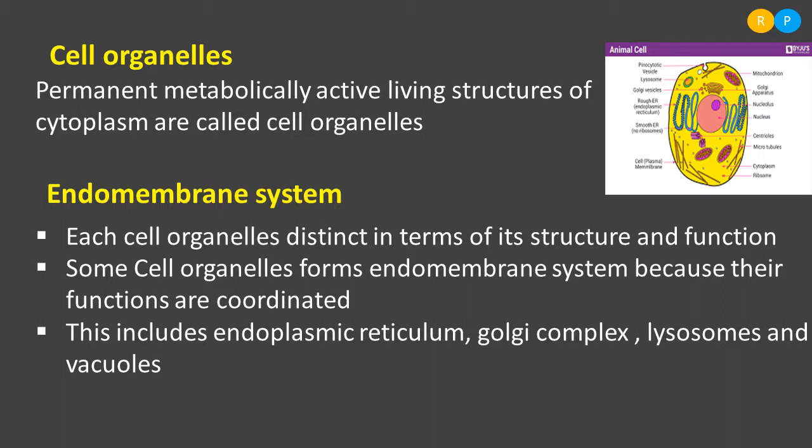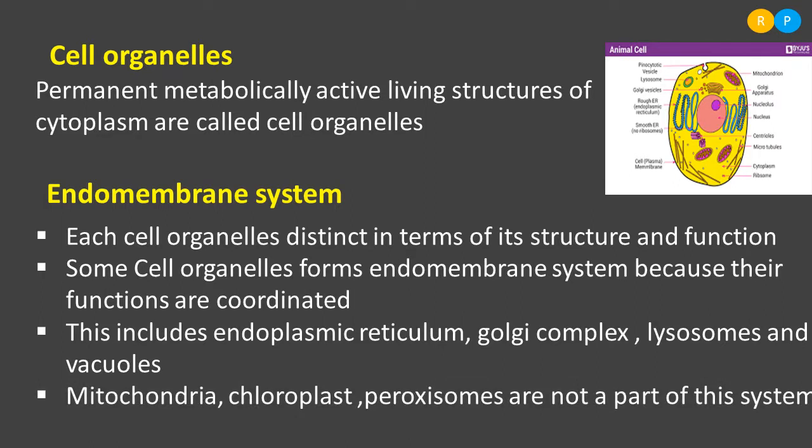And mitochondria, chloroplast and peroxisomes are not a part of the endomembrane system because they are not functionally coordinated with the endoplasmic reticulum, Golgi apparatus, lysosomes and vacuoles. Clear? Because they are not coordinated functionally with those cell organelles, mitochondria, chloroplast and peroxisomes are not a part of the endomembrane system.